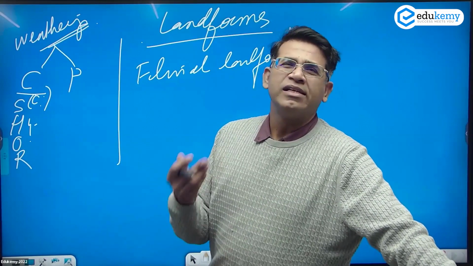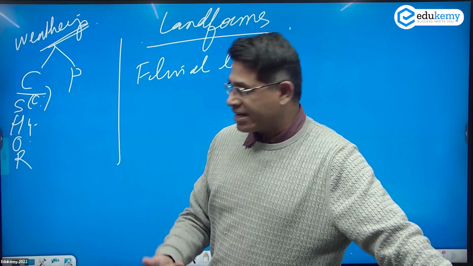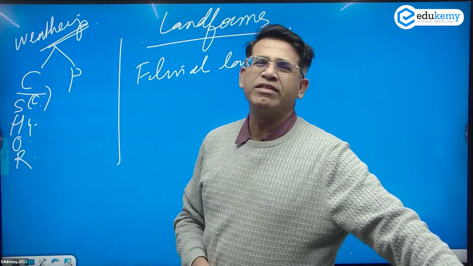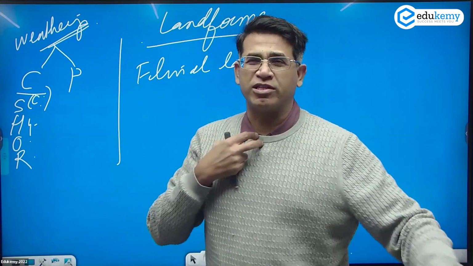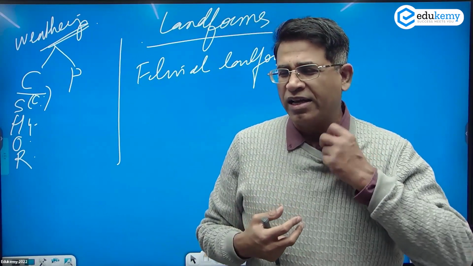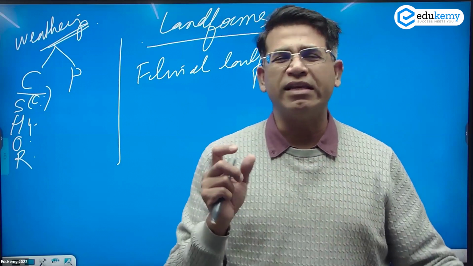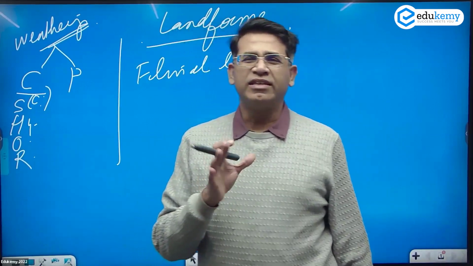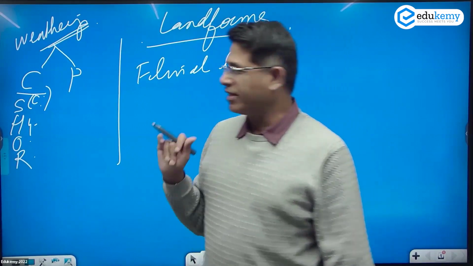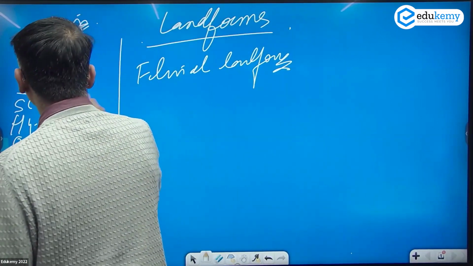Oxidation happens in water which is oxygenated, and reduction happens under the water where there is no oxygen. Reduction can give us blue-green patches, and oxidation gives us reddish color deposits. I believe you understand that.